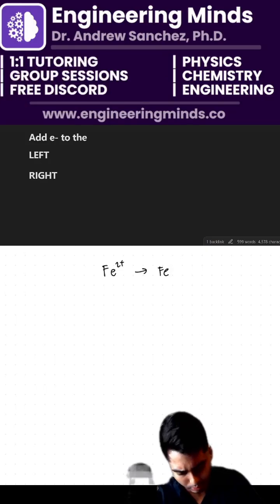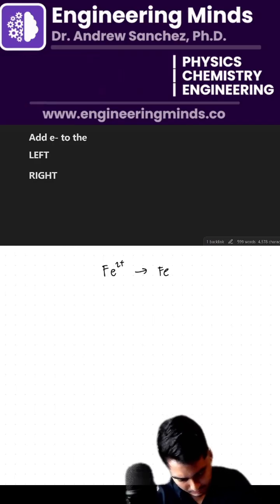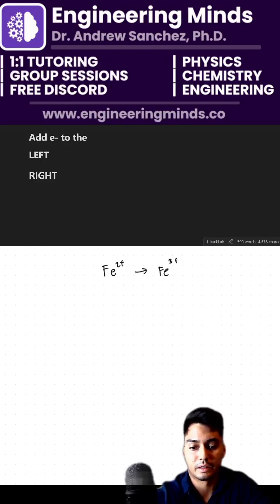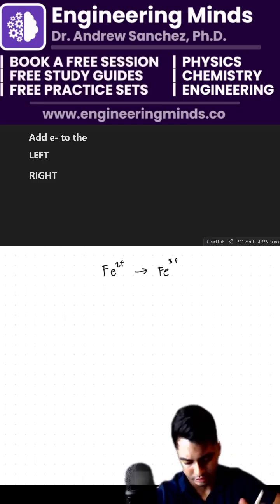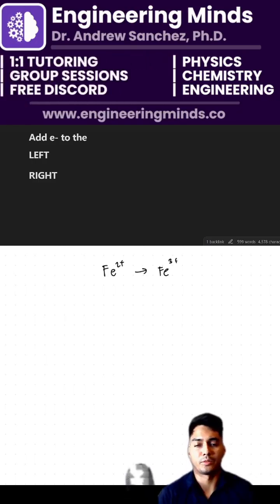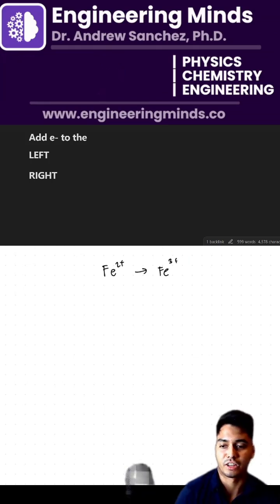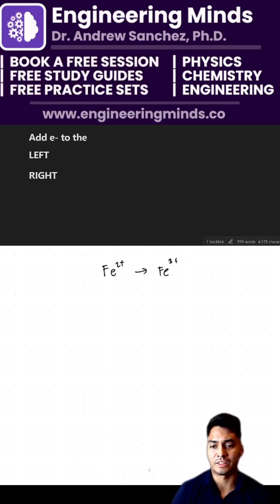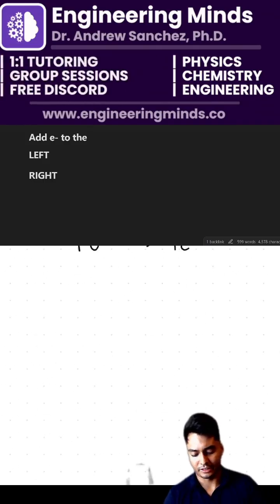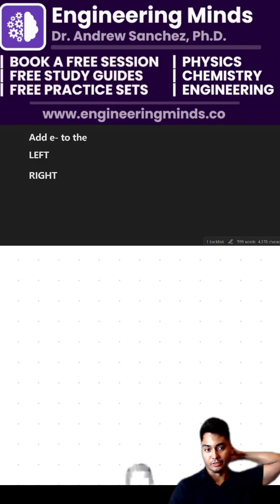Okay, we got a quick poll up on the chat. All right, 60 seconds on the clock starting right about now. So we have Fe2+ yields Fe3+. Make sure you tap on the top left hand side of your screen and vote in the poll chat. Are we going to add an electron to the left hand side or to the right hand side here to balance out this reaction, Fe2+ and Fe3+?